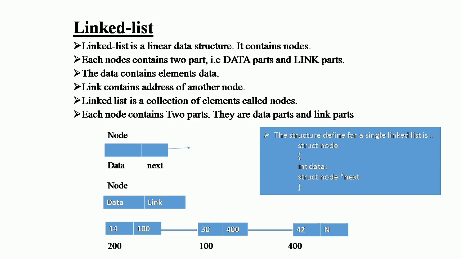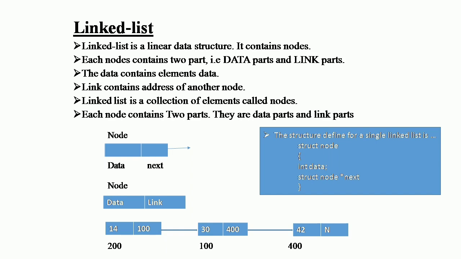The above figure shows an example of marks obtained by different students, which can be stored in a linked list. Here n stands for null. Null indicates the end of the list. In this simple diagram, n means there is no student, no connection to the next one.